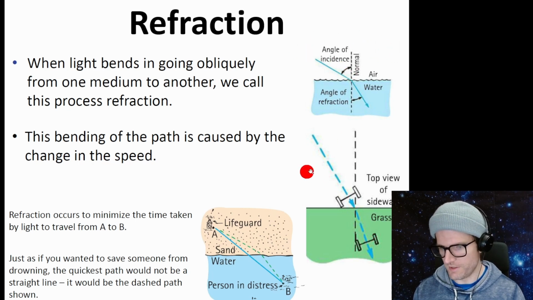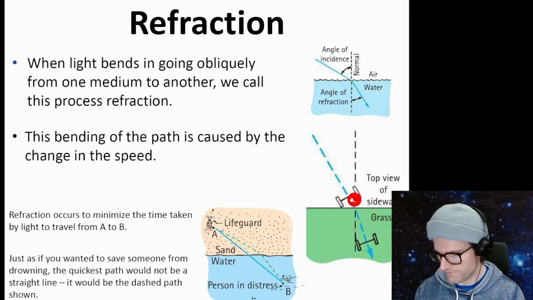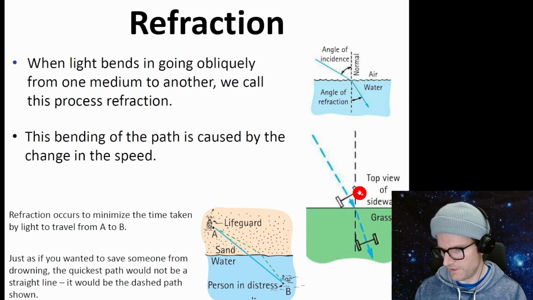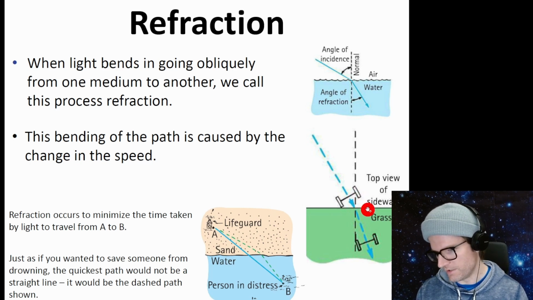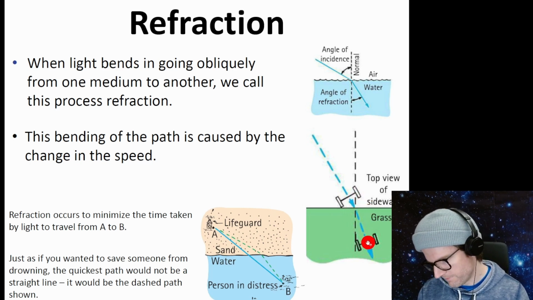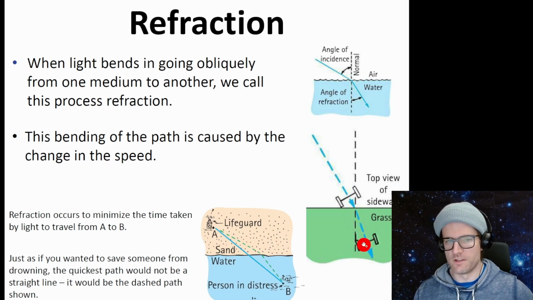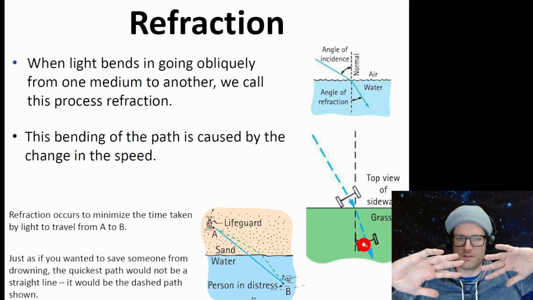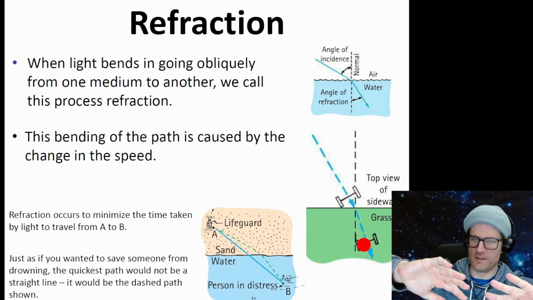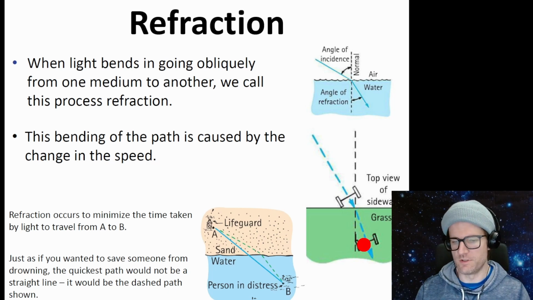A way to think about this is, if we have a train track, these are like train wheels here. If the wheels go into here, the slowing down causes this wheel to slow down first. And this one continues on until it hits the grass and continues on at a different angle. So as all the light comes in, as it hits the surface, it turns as the light slows down.